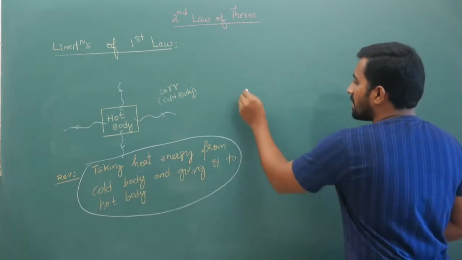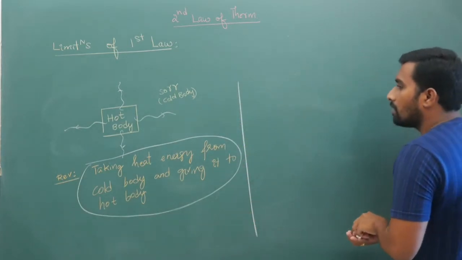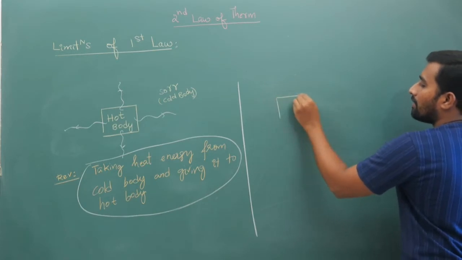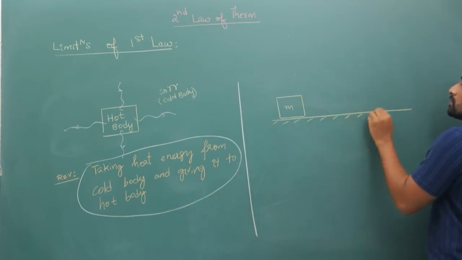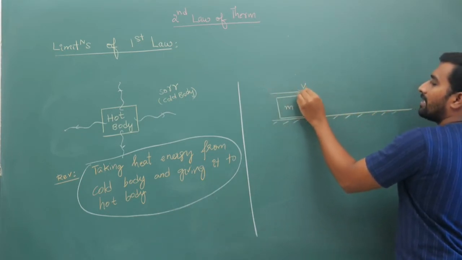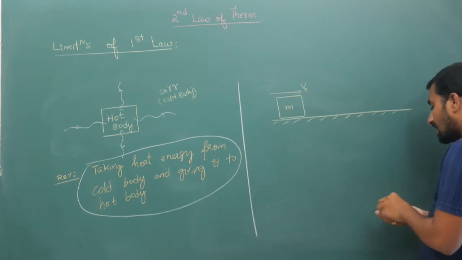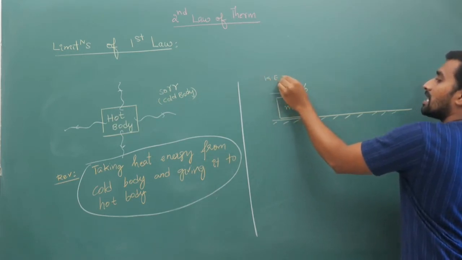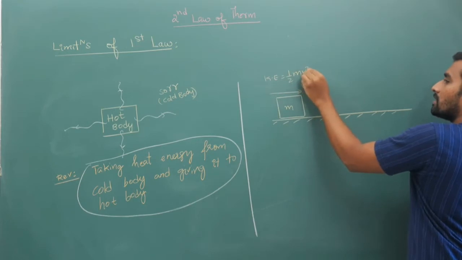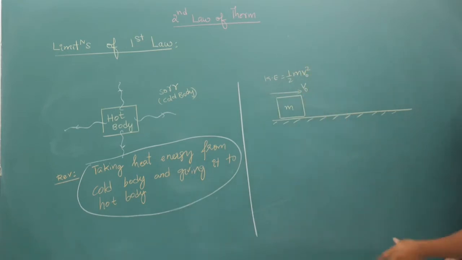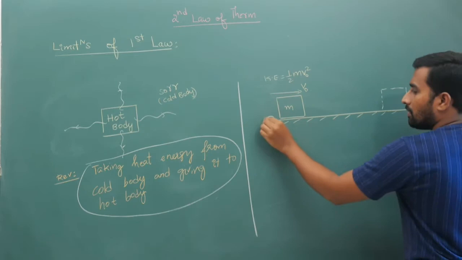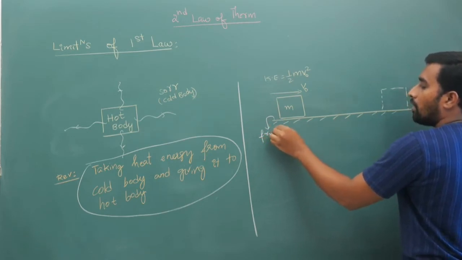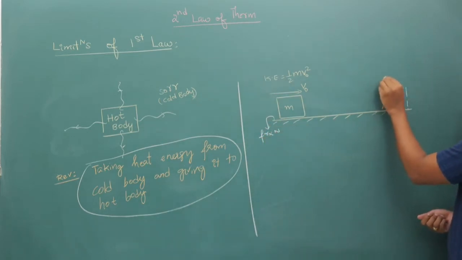For clarity's sake, one more example. Let us say you have a block of mass m. When you give some speed or kinetic energy to this block, initially the kinetic energy is KE equal to half m v naught square. Now, if there is friction, this body will stop here.